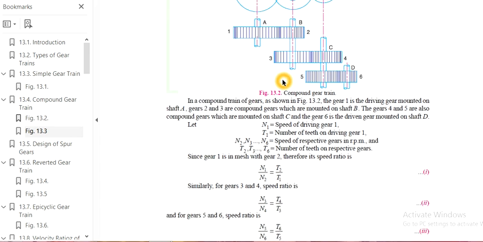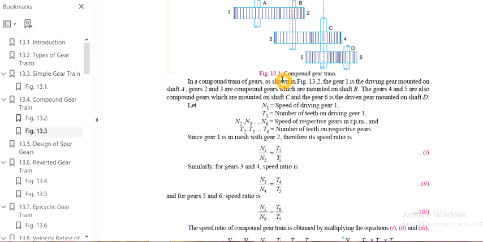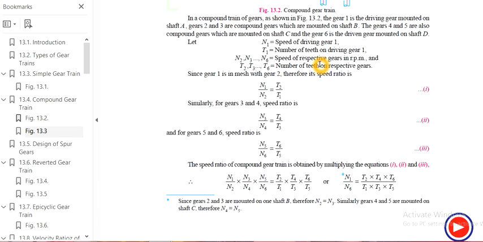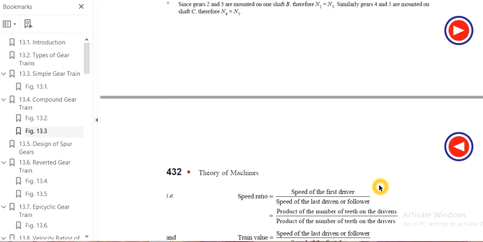In the same case, the speed ratio for 1 and 2 is N1 by N2 is equal to T2 by T1. But we have to find the speed ratio of driver to driven, and here we are representing compound gears. Finally, the speed ratio of the compound gear is N1 by N6, which is equal to the multiplication of the teeth of the even numbered gears divided by the multiplication of the teeth of the odd numbered gears.